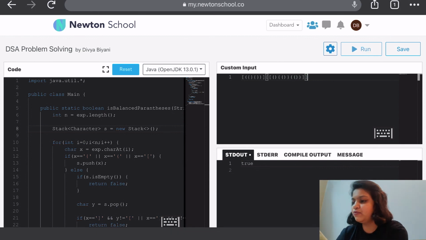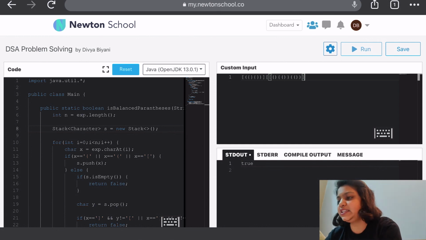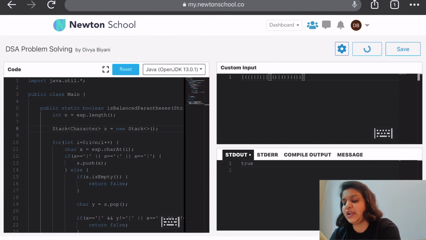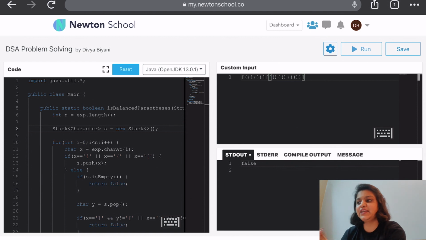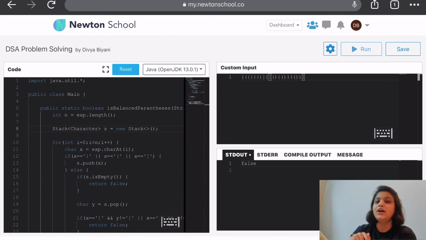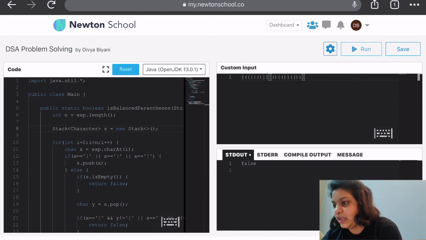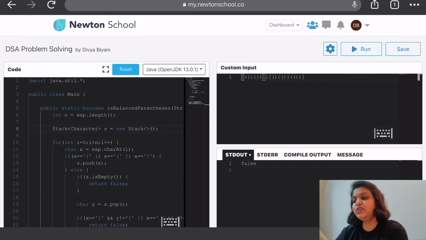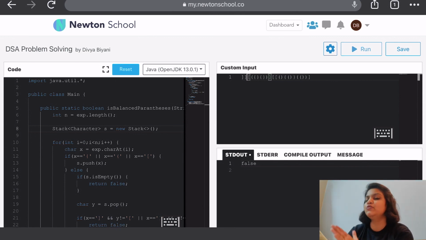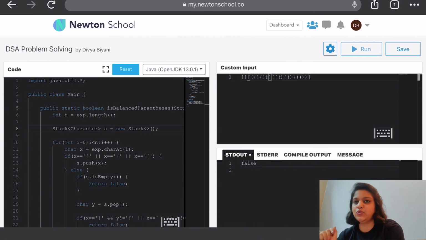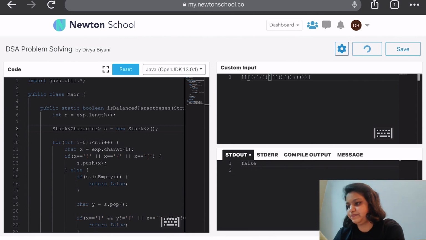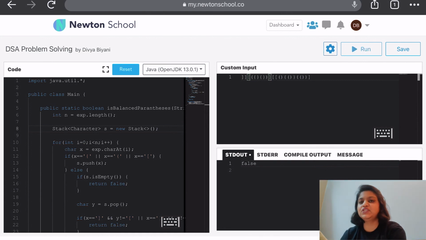Now let's try to remove one of the closing brackets and let's see what our output shows. Our output shows as false. Why? Because at the end of the array, our stack would not have been empty because there was one extra opening bracket than closing brackets. Now let's try to first have only closing brackets. In that particular scenario there were no opening brackets before the closing bracket, so it is not a balanced parenthesis. And let's see what our output gives us. So it gives us false.